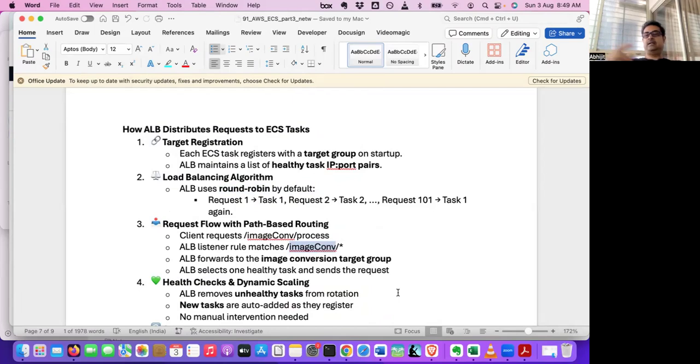then for tasks, there will be two levels of scaling. One is the task level. Let's say there are two tasks running on one EC2 instance, and another two tasks running on another EC2 instance. Now, let's say an EC2 instance can run three tasks. So one more request comes. In the first EC2 instance, it will create one more task. Another request comes, it will create another task in the second EC2 instance. Now three are running. Now one more request comes.